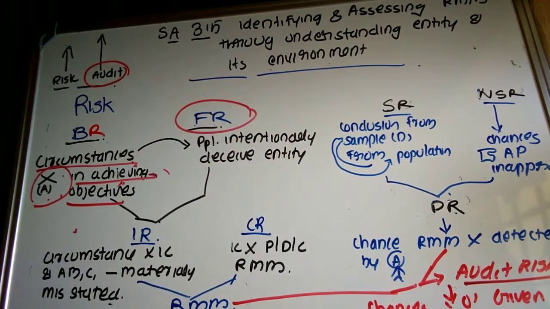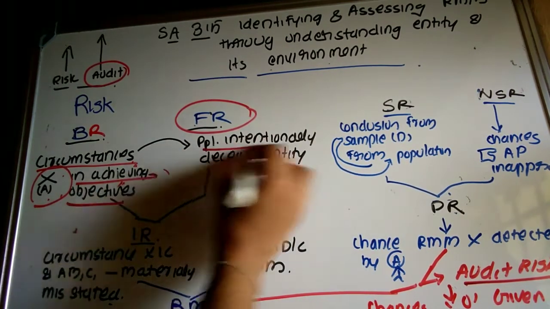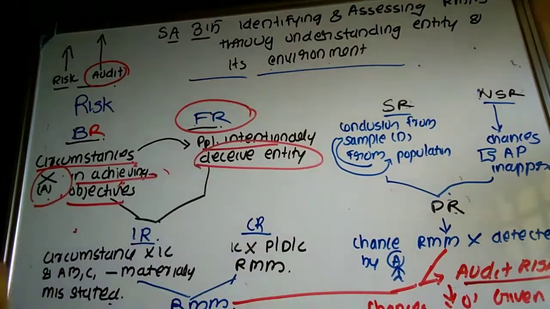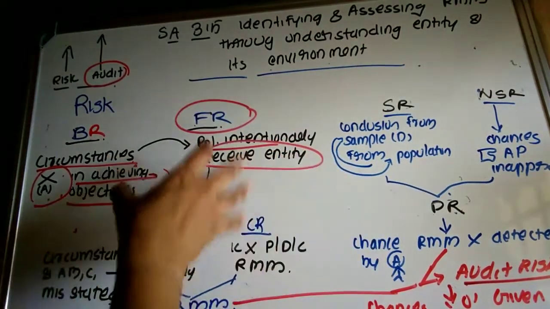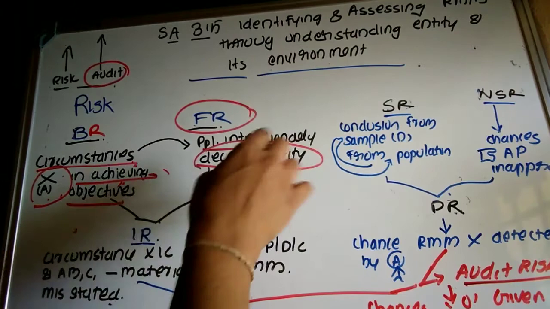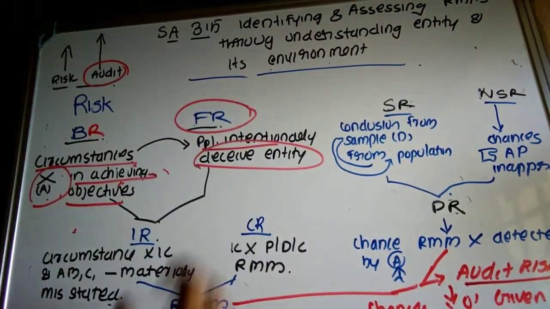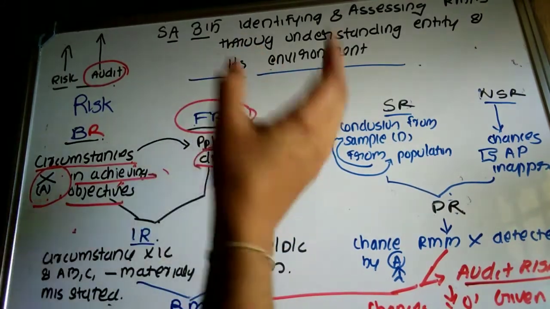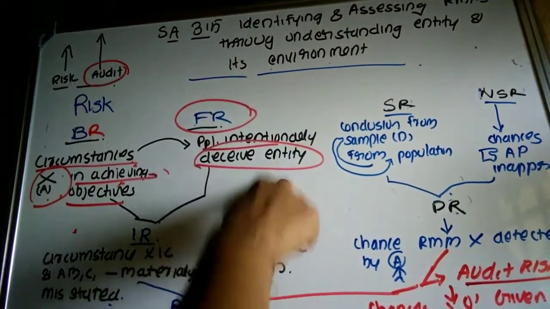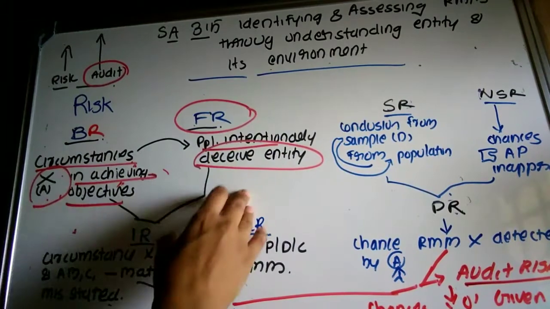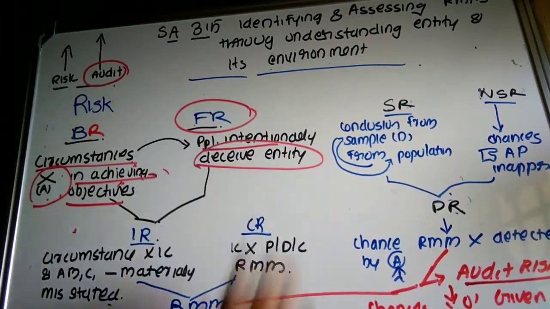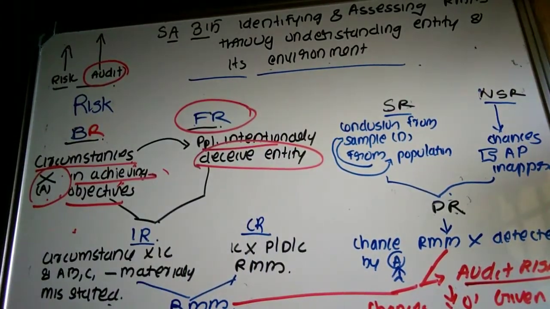Fraud risk means people intentionally deceiving the entity. So the risk arising because of intentional errors done by people against the entity, or anything intentionally done to deceive the entity, is known as fraud risk.